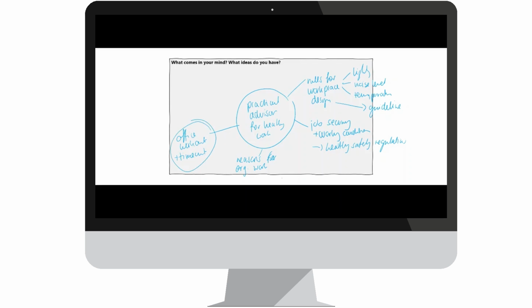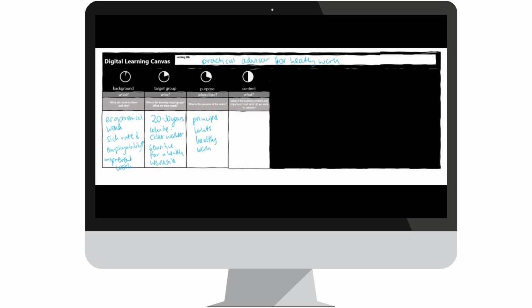So speaking about office workout and time out, maybe we can call it the office workout. Yes, I think this is a good idea to start with. So we're going to put this information on the next segment of the digital learning canvas.